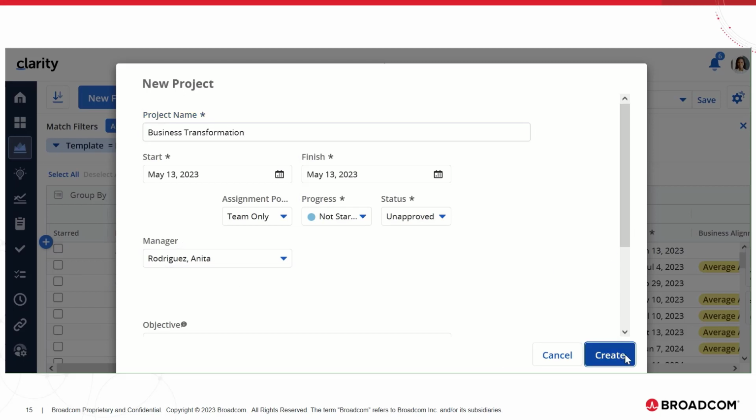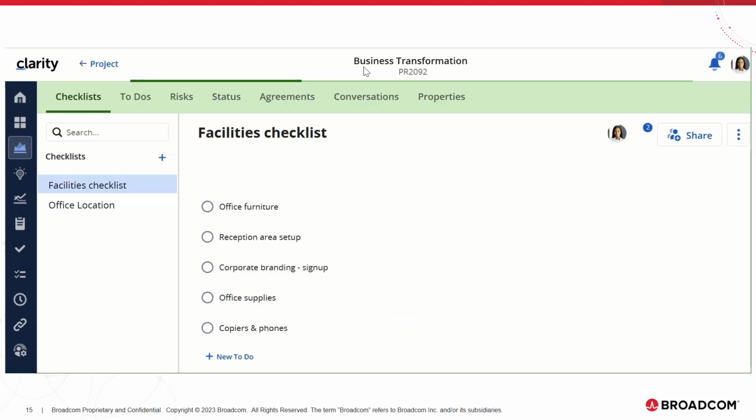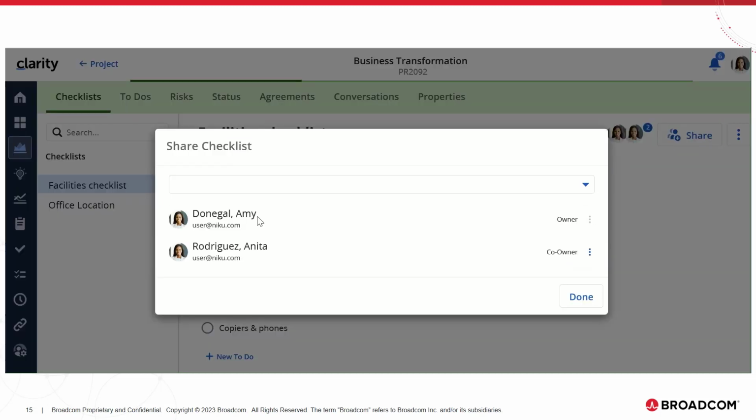I am creating a project business transformation. Now a new project business transformation is created with the two checklists that came from the template, and when we click on share, we can see that Donegal Amy is the new owner of the checklist and Anita, the manager, is the